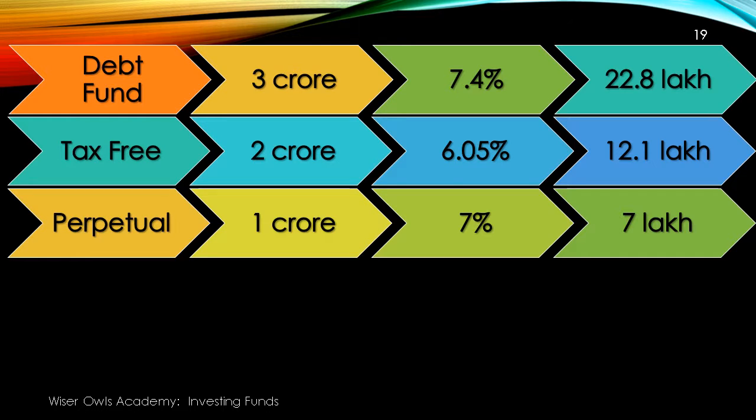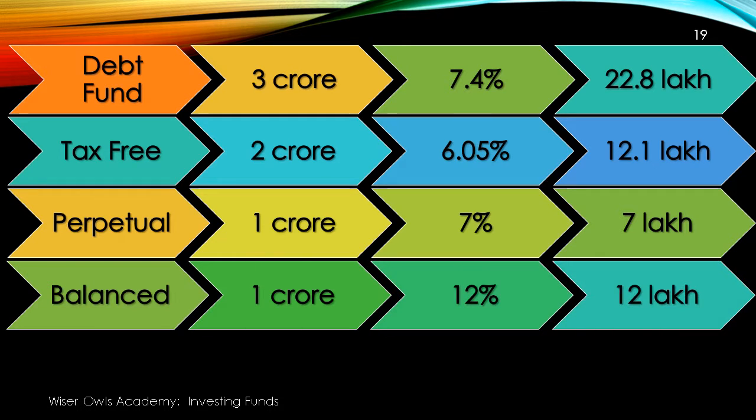Perpetual bond, once again, of Basel III Tier 1, which is again a very sound instrument belonging to those banks. And you must have noticed those were the banks which have high NPA, and that's why they are paying you a very high dividend. Even if you just put in 1 crore rupees over there, you will get a guaranteed return of 7 lakhs, because that is a coupon rate after taxes.